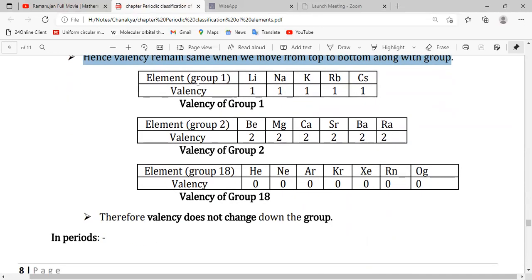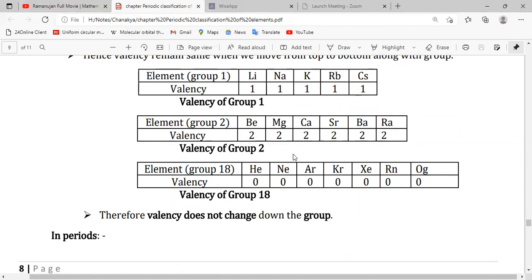Here we have elements of group 1: lithium, sodium, potassium, rubidium, cesium, having the same number of electrons in their outermost shell, 1, 1, 1. That means their valency is 1. Elements of group 2: beryllium, magnesium, calcium, strontium, barium and radium have 2 electrons in their outermost shell, meaning their valency is 2.